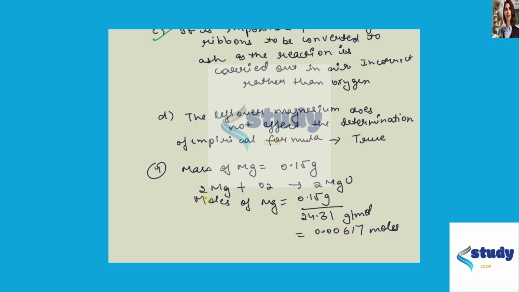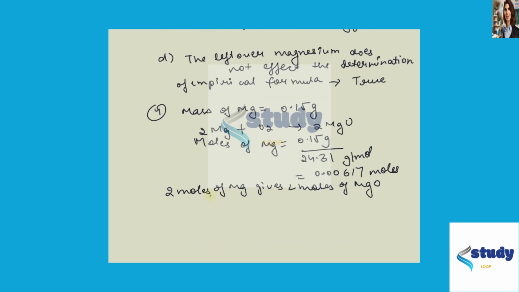Now, 2 moles of magnesium will give 2 moles of MgO. So the moles of MgO will be the same as the moles of magnesium. The mass of the magnesium oxide is 0.00617 moles times its molar mass, 40.31 gram per mole. So this mass comes to 0.248 gram. I hope this video is useful for you to understand this problem.